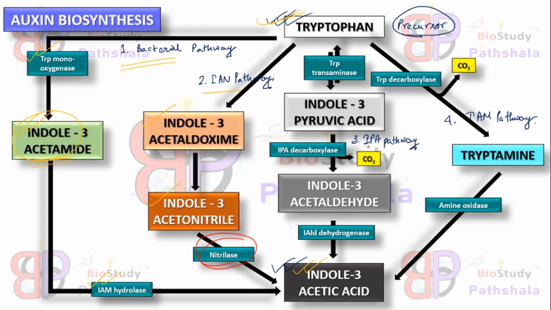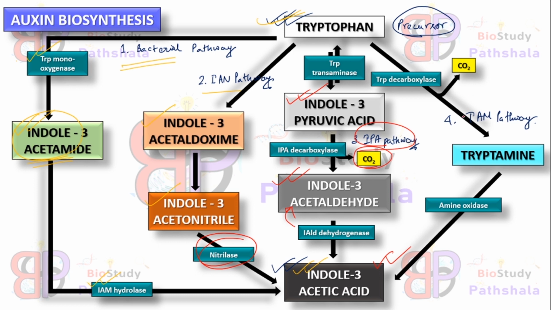The third pathway, that is the IPA pathway. Here tryptophan transaminase acts on tryptophan in a reversible reaction to form indole 3 pyruvic acid. After this step, indole 3 pyruvic acid decarboxylase acts on indole 3 pyruvic acid, which results in the emission of one molecule of carbon dioxide and the production of indole 3 acetaldehyde. After this step, indole 3 acetaldehyde dehydrogenase acts on this molecule to form indole 3 acetic acid, which is the functional product of this biosynthesis procedure.